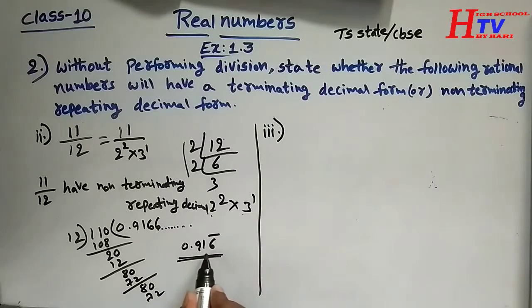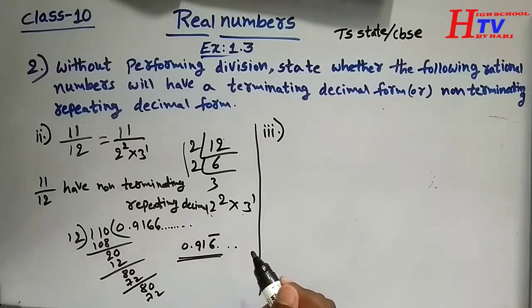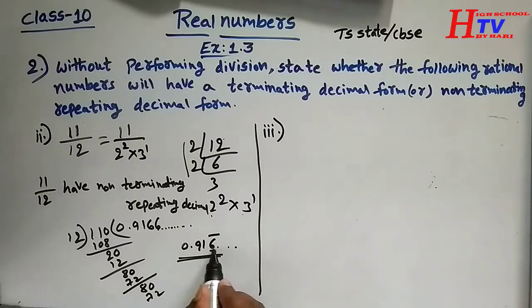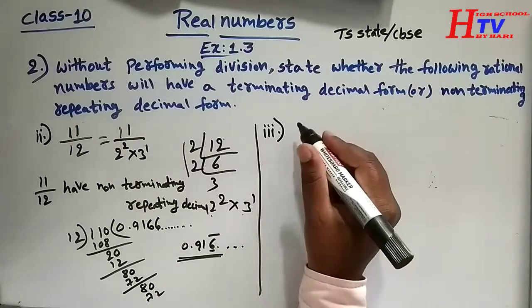So it is non-terminating. Non-terminating means it does not have an end, it is not ending. Non-terminating and repeating, the digit 6 is repeating. This is the meaning.